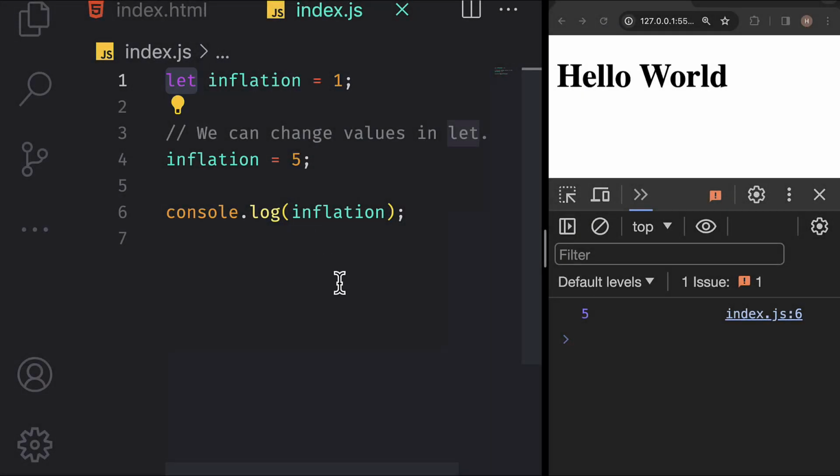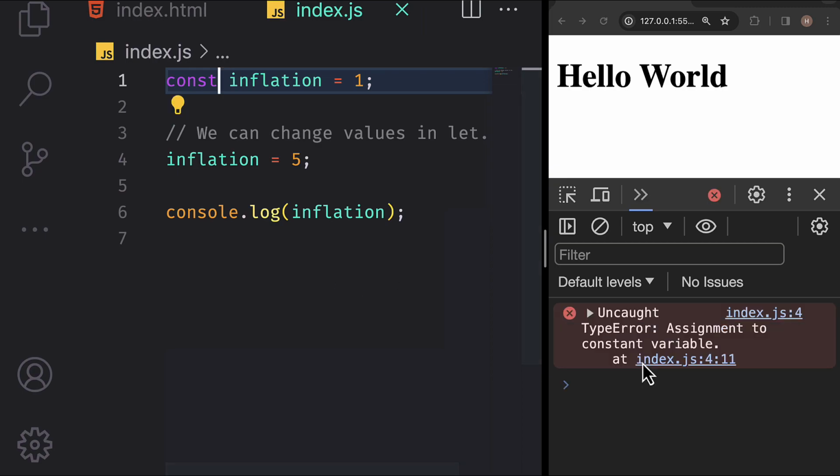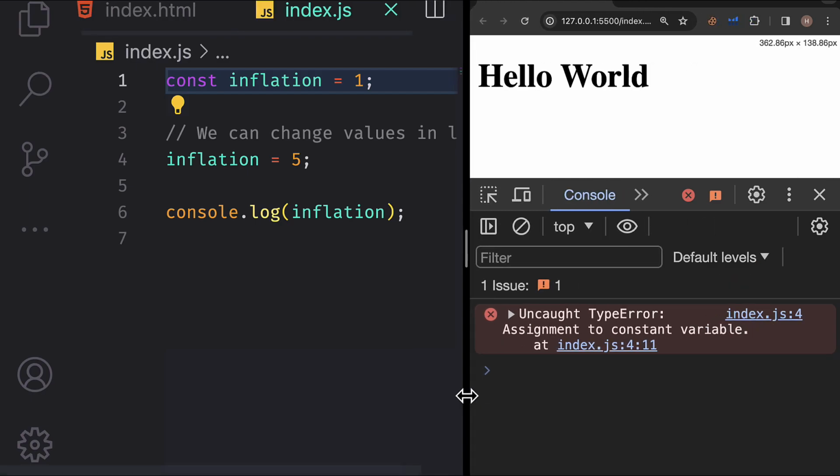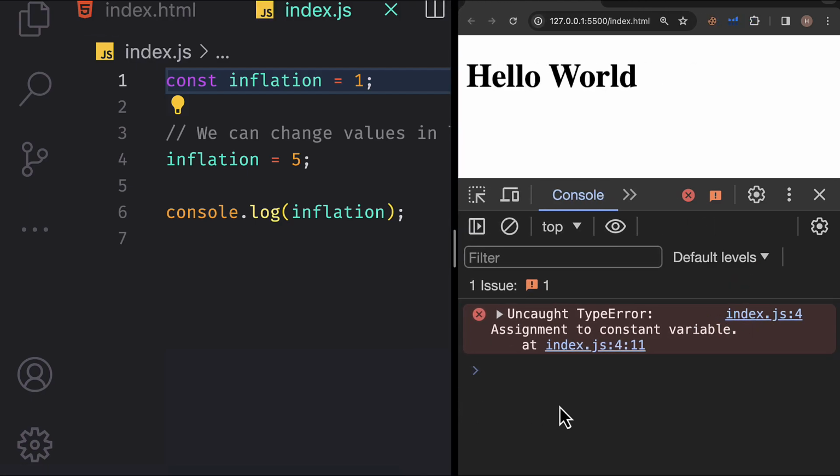In this example, we changed the let keyword and replaced it with const. So when I save the changes, you're going to see the error in the console. You can see the line in code where this error occurred. Since we can't reassign the constant value to something else, it is good to use it for things we know can't change. So here is the best practice. If you don't need to reassign, constant should be your default choice. Otherwise, if you need to reassign a variable, use let.